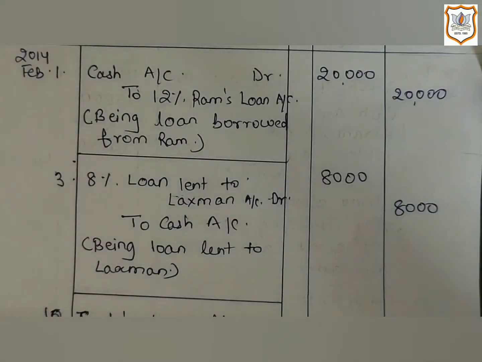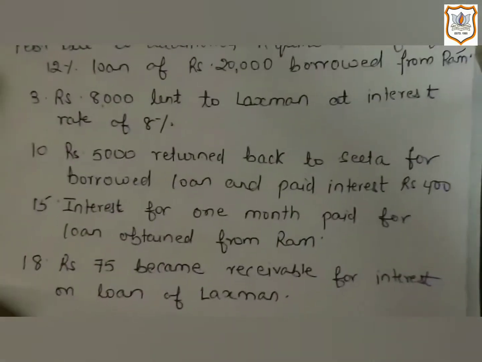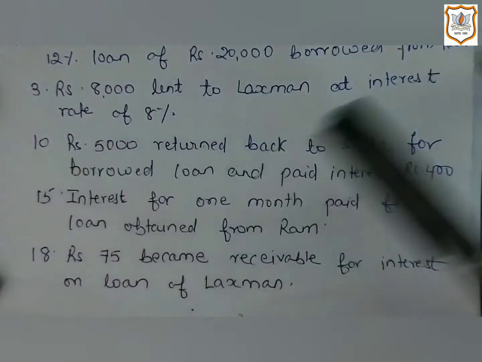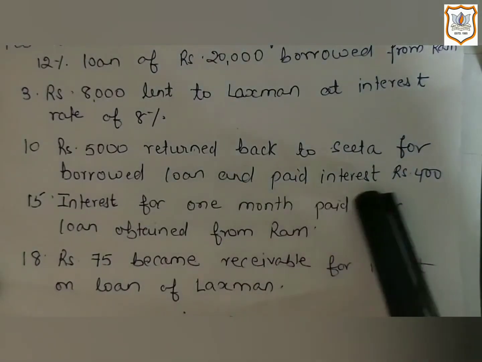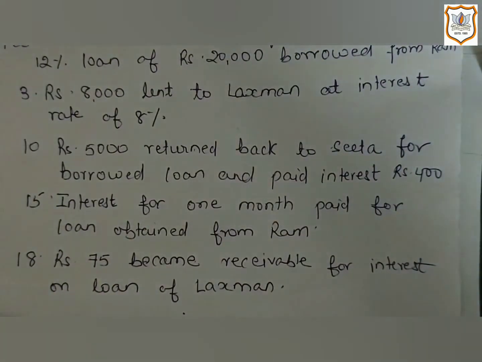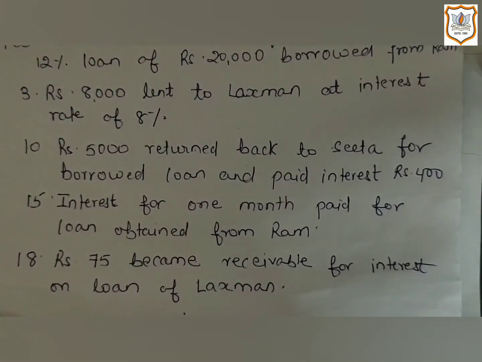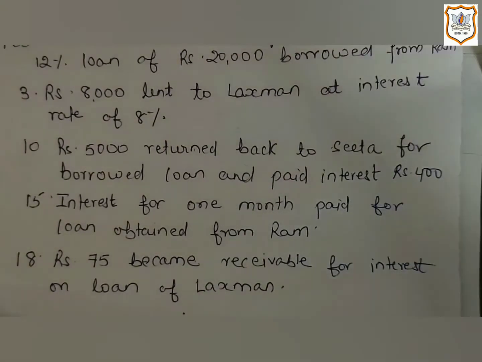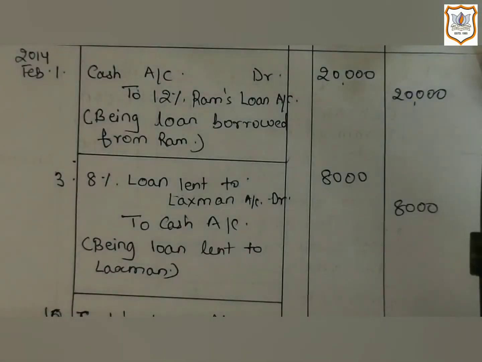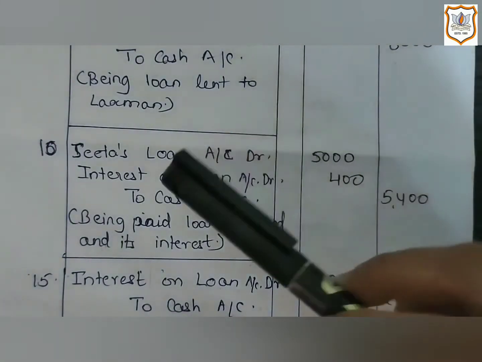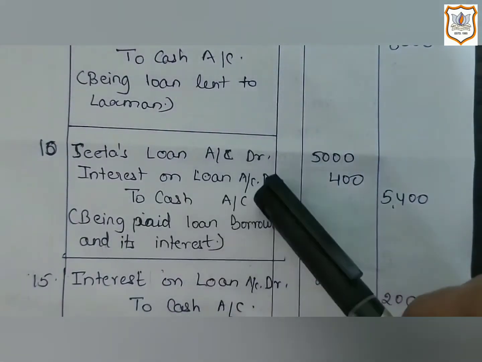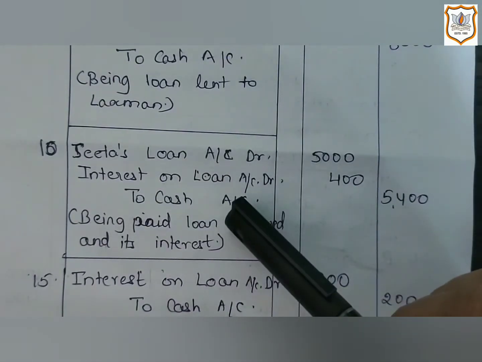Now let's move towards the next transaction, that is the 10th date. Rupees 5,000 returned back to Sita for the borrowed loan and paid interest rupees 400. It means the loan must have been borrowed from Sita some time back, and now we are repaying it with interest. So let us see the journal entry for this. Here, three accounts are involved: Sita's loan account, interest on loan account, and cash account.